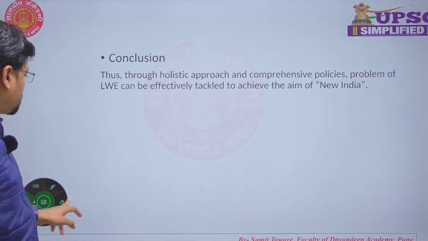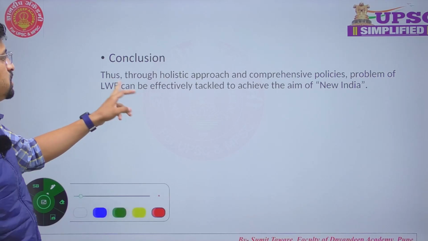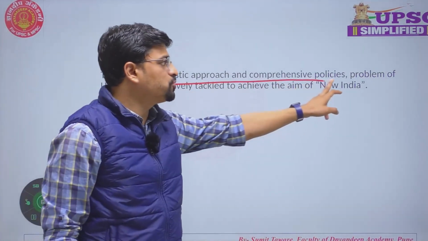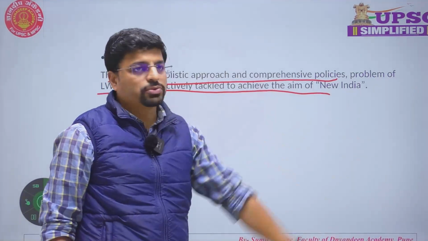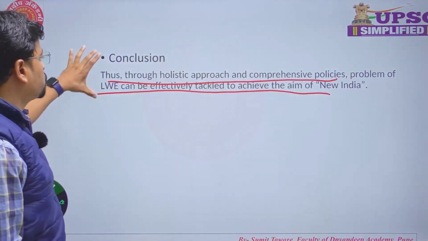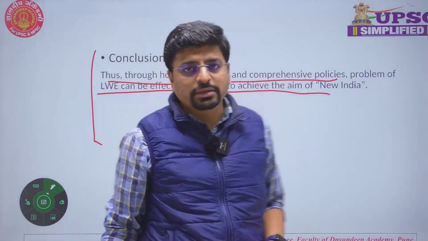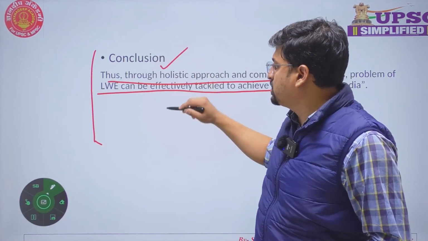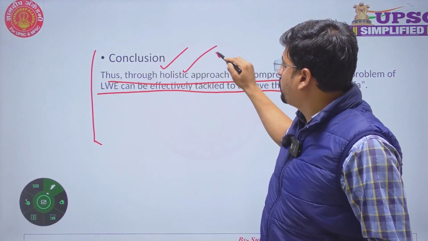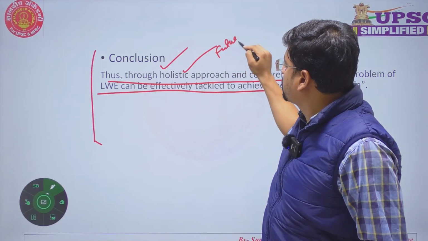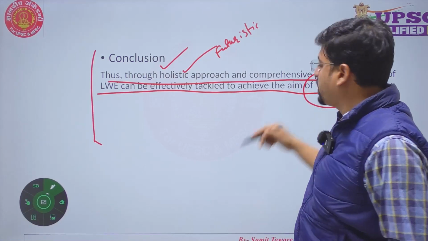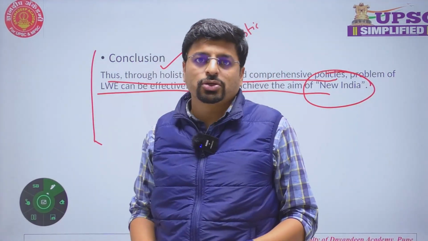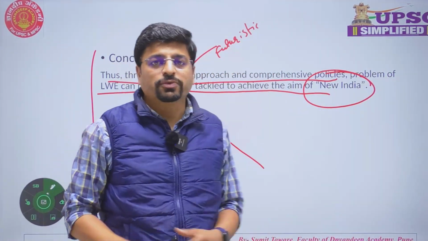And lastly, we can mention the conclusion. Thus, through a holistic approach and comprehensive policies, the problem of LWE can be effectively tackled to achieve the aim of New India. So in conclusion, we have to either summarize the overall question or write some futuristic point to achieve some aim of New India as a part of Amrit Kaal. So this is one of the questions of internal security.